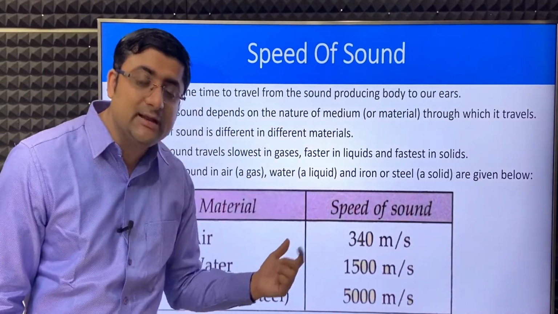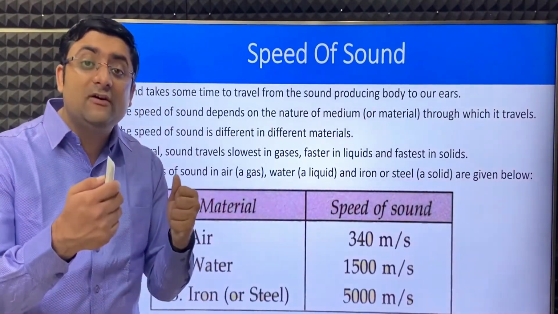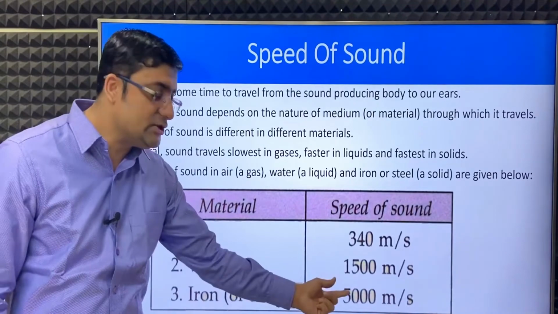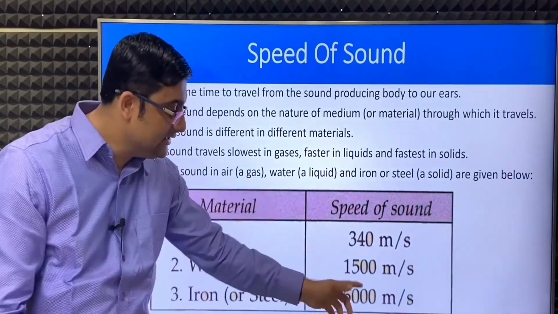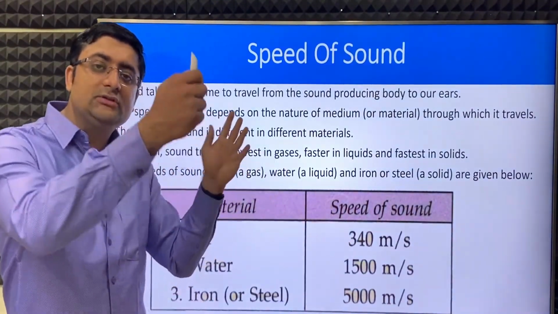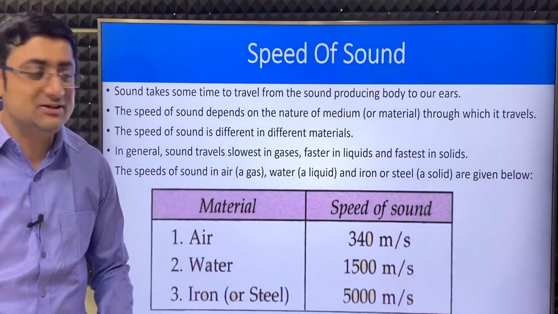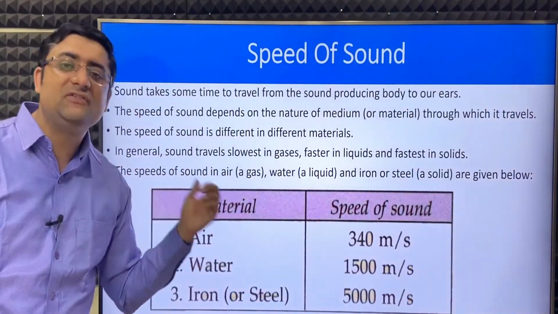And what is the logic behind this? See, sound will travel fastest wherever molecules are very close to each other. So in solids, the molecules are very close to each other, hence it is fastest. In gases, the molecules are far apart, hence it has the least speed. So this over here is the concept of speed of sound.